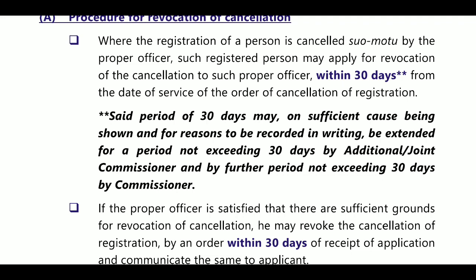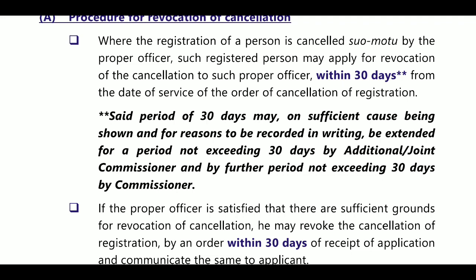Once a suo motu cancellation order has been passed by the proper officer, then that person or assessee may apply for revocation of cancellation to the officer within 30 days, in form REG 21, within 30 days from the date of service of the order of cancellation of registration. So here the proper officer issued notice for cancellation of registration, and from that notice, within 30 days, he may apply for revocation of cancellation of registration.